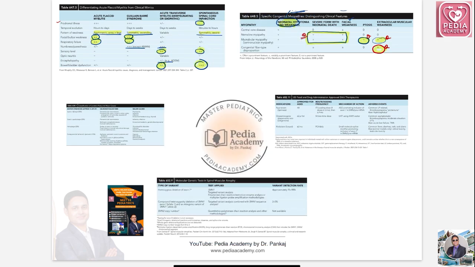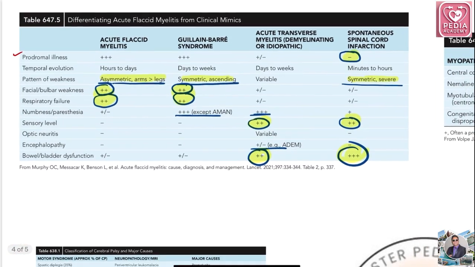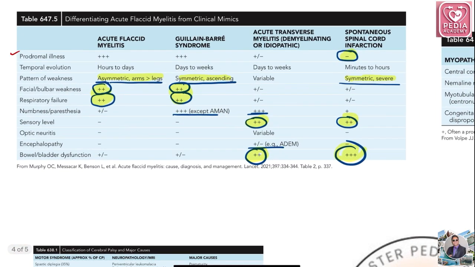Okay, coming back to our discussion, differentiating acute flaccid myelitis from clinical mimics. So basically, AFP has many differential diagnoses. This is the examiner's favorite question. So what are the differential diagnoses? Acute flaccid myelitis, GBS, acute transverse myelitis, demyelinating or idiopathic, and spontaneous spinal cord infarction. So these are the lesions which are AFP mimics.